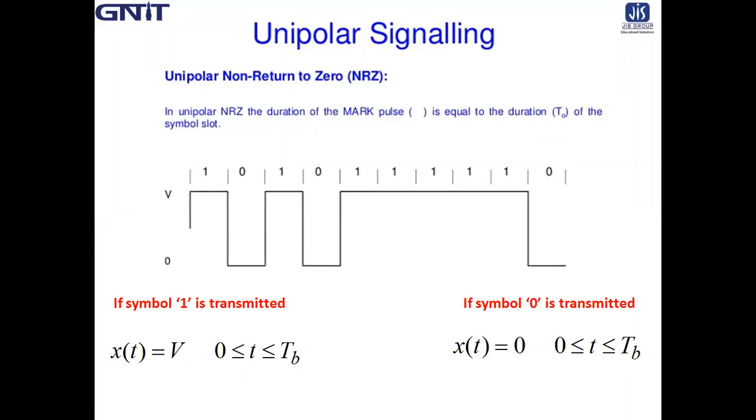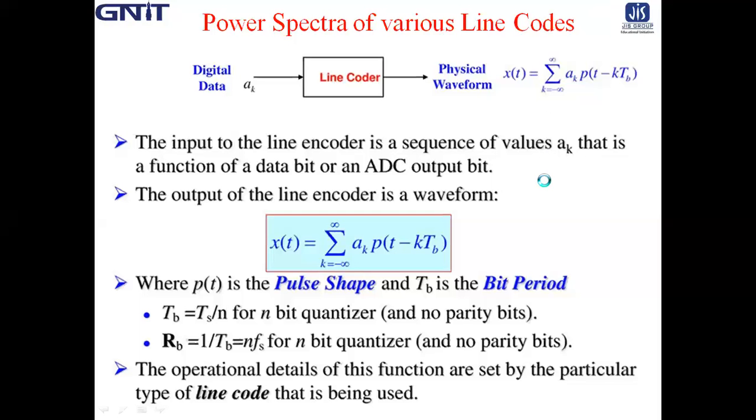So for the bandwidth calculation, you have to determine the power spectral density, or PSD calculation, for each of the line codes. So let us start the power spectra of various line codes.